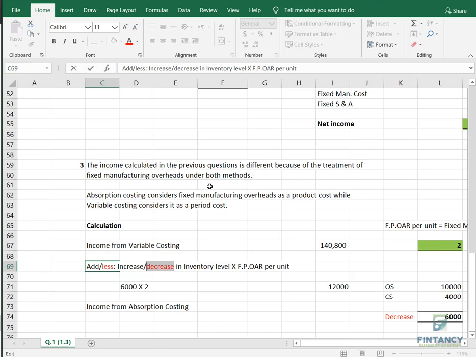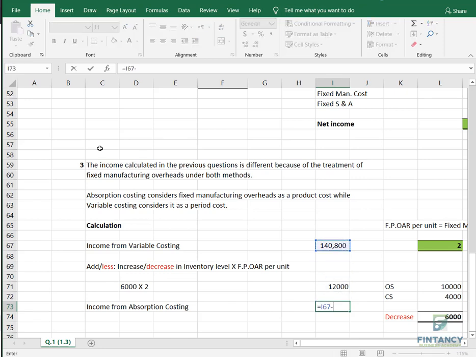That's why, to make it simple for you, I told you, write income from variable costing first. Because like this, if it will increase, you will add. If it will decrease, you will deduct. So that will be simple for you, this calculation.